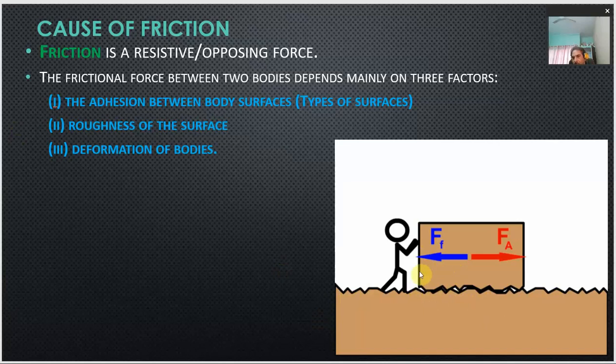So the atoms of the box are attracted towards the atoms of the second surface, and this force of attraction between the atoms of the two surfaces causes the force of friction.